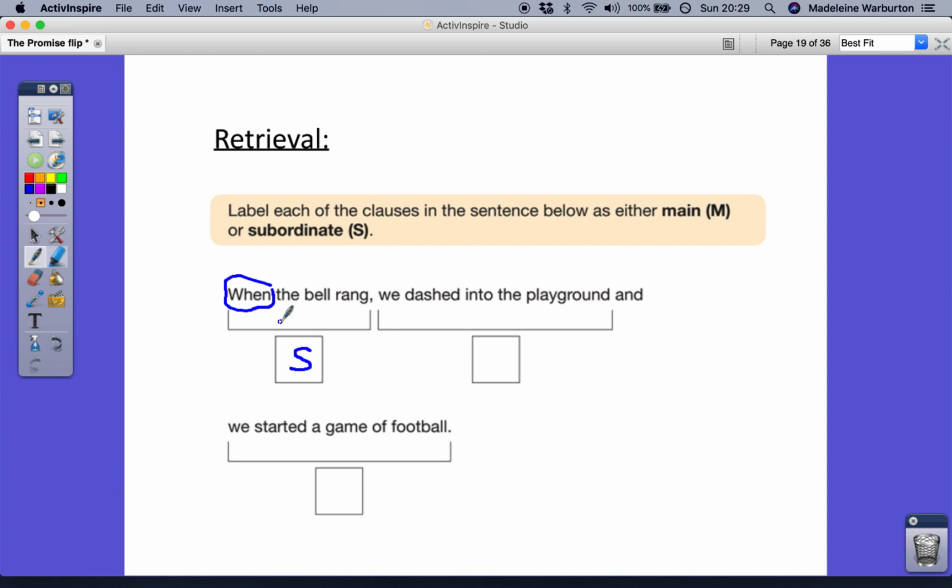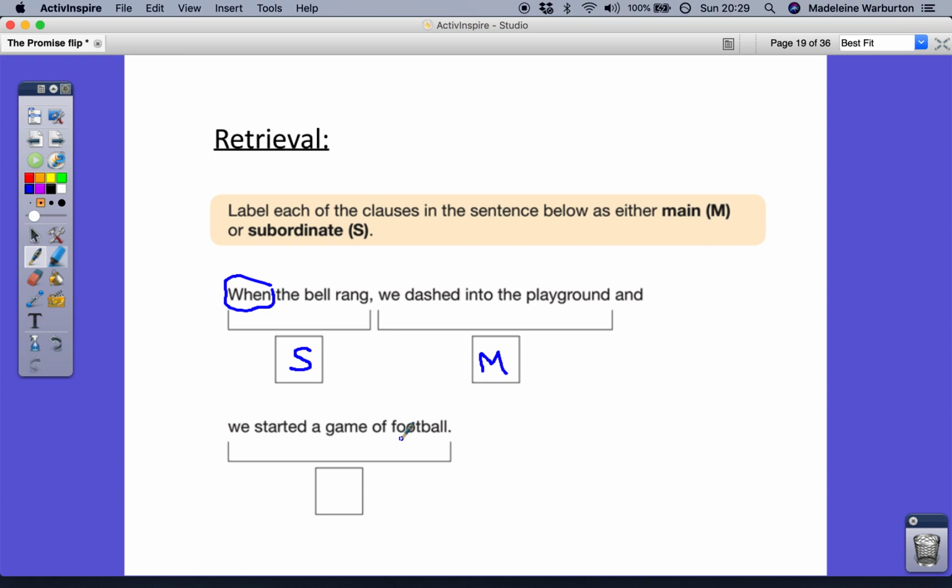Just because it's at the beginning doesn't mean it's a main clause. Also, the big clue with the subordinate clause is it does not make sense on its own. When the bell rang, needs something else. It needs something with it. We dashed into the playground. That's a main clause. It makes sense on its own. It could be a simple sentence.